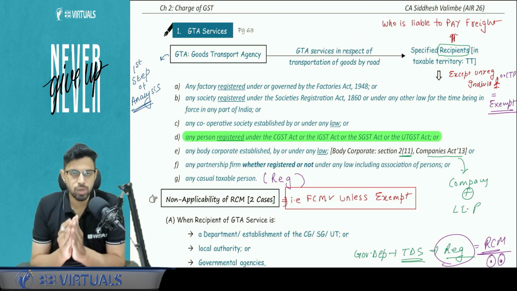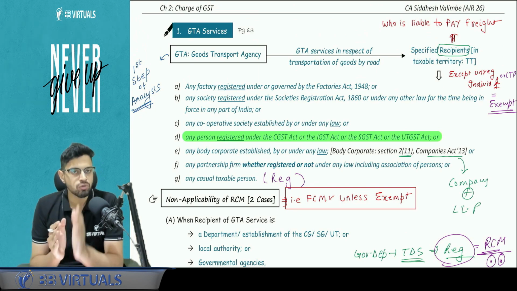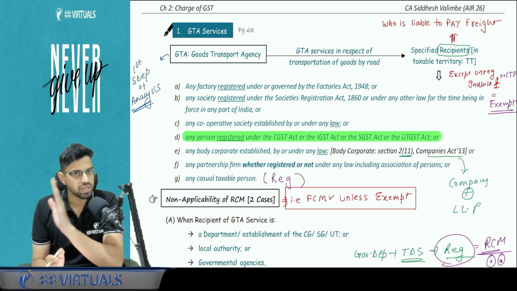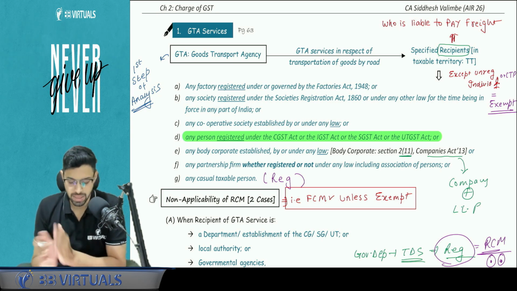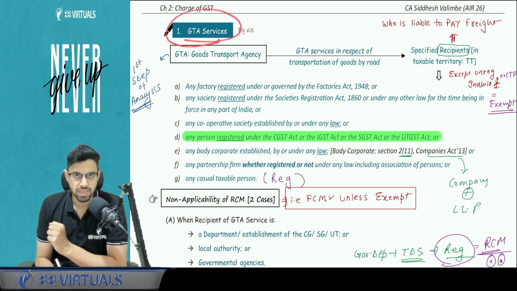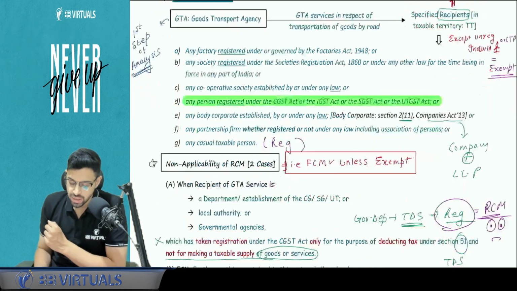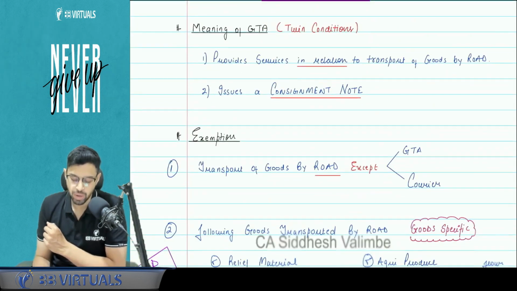So question number 1 you need to answer in exam is first of all whether the GST is applicable or not. If the GST is not applicable, then the question of RCM FCM won't arise. If GST is applicable, means the exemption has failed, the RCM FCM question will arise. So first we will talk about GTA services. Now let's first cover what is the exemption related provisions with respect to GTA, right?